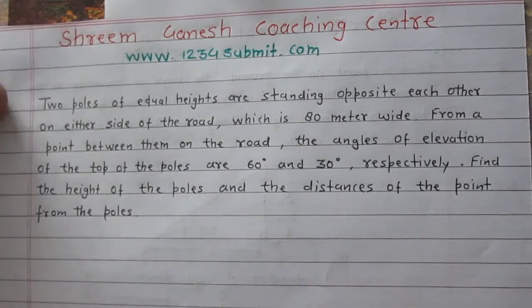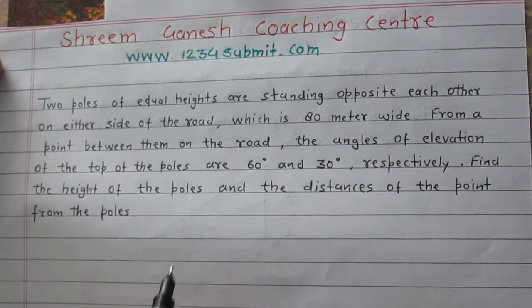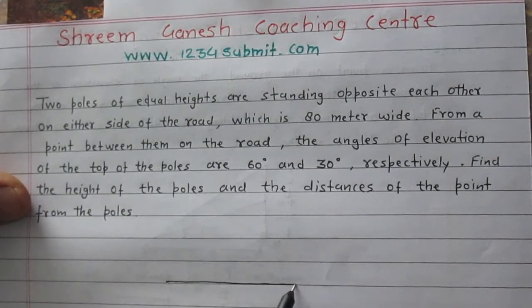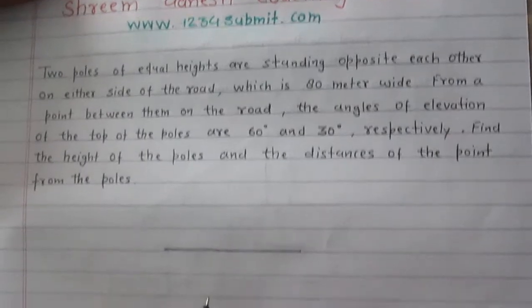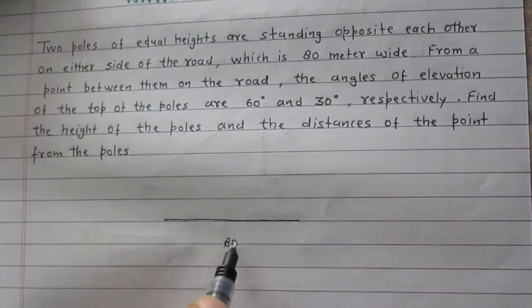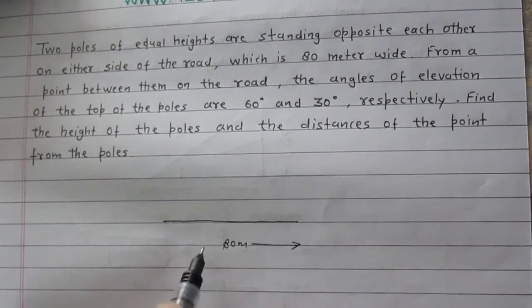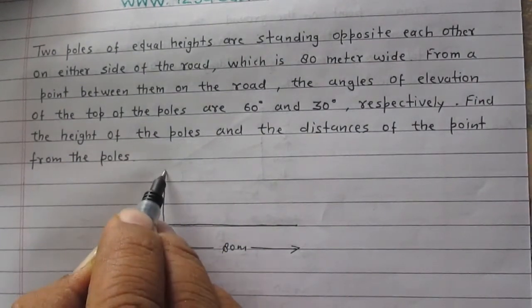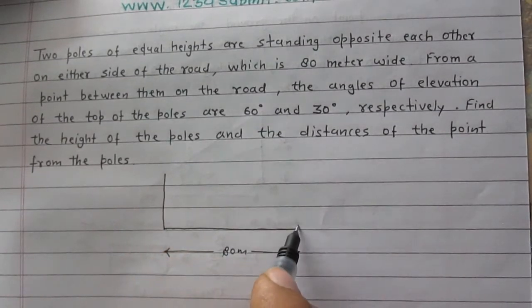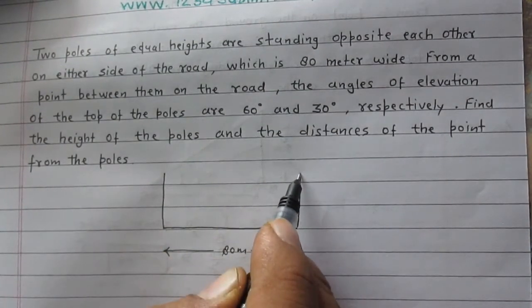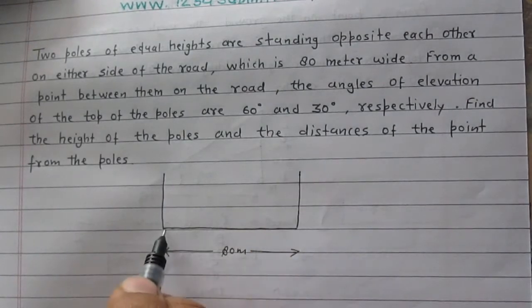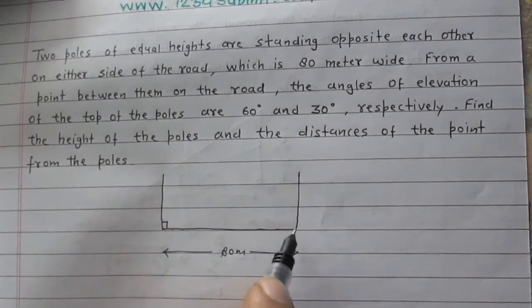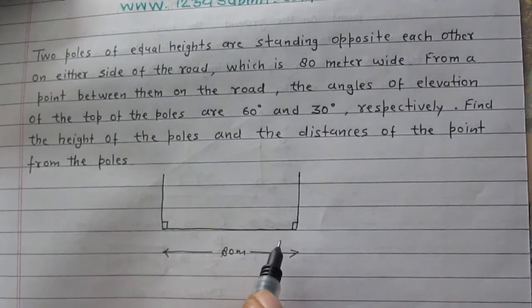Let me explain this situation diagrammatically. Suppose this is 80 meter wide road. There is standing one pole and the other pole. The road is along the ground level, horizontal, and poles are perpendicular to the road.